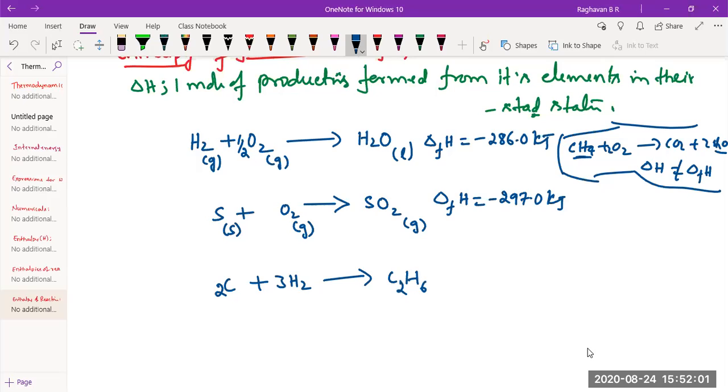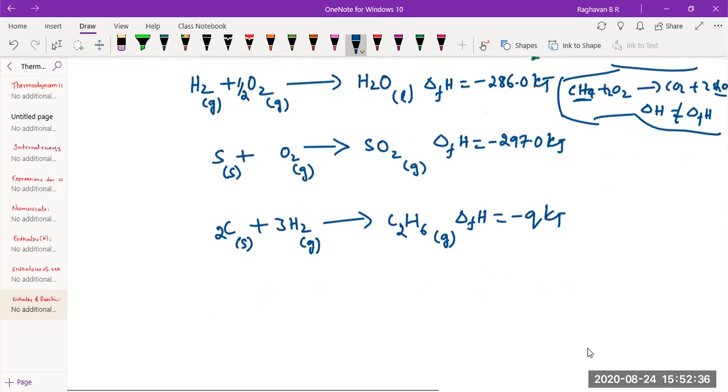This is C2H6. Now, what should I call this enthalpy change? Let me write the physical states. Anybody? Enthalpy of formation of ethane. I'll write minus 2 kilojoules, I don't know the exact value. So heat is liberated during the formation.